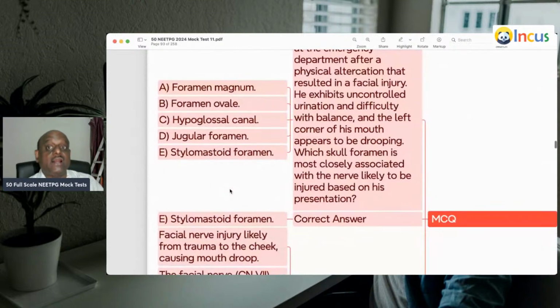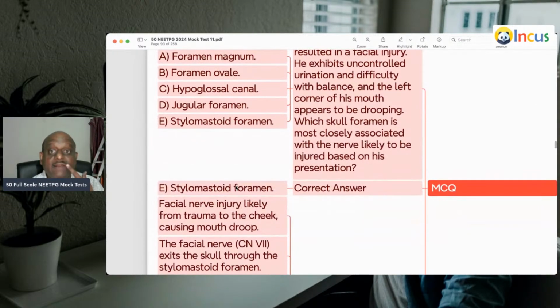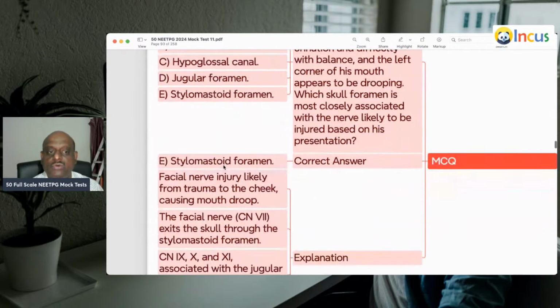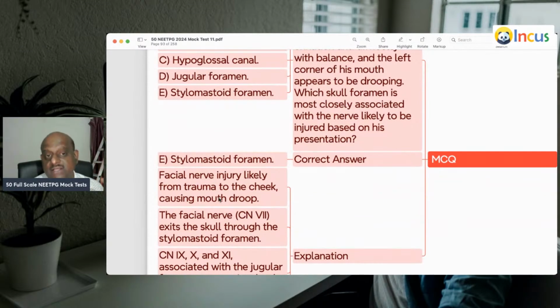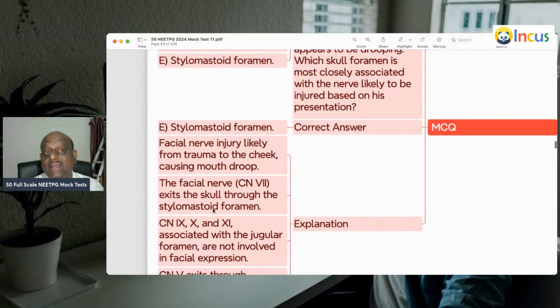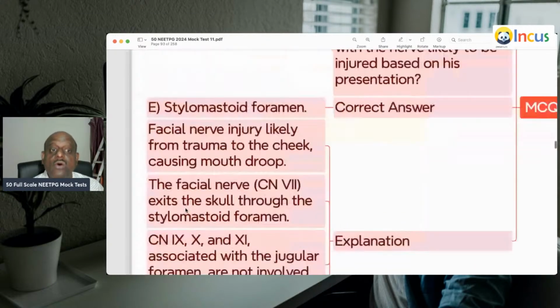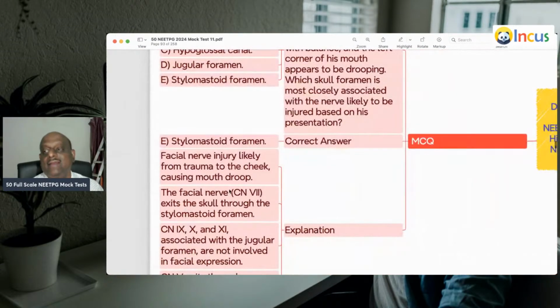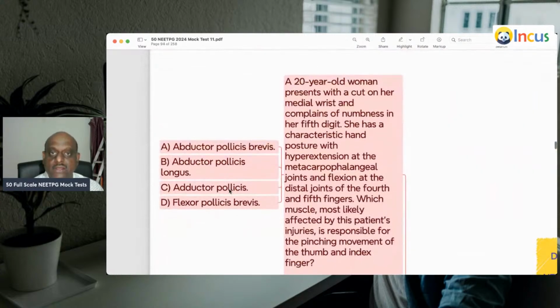A 25-year-old male arrives at the emergency department after a physical fight resulting in facial injury. He exhibits difficulty in balance, and the left corner of his mouth appears drooping. All this suggests facial nerve injury. The facial nerve exits the skull through the stylomastoid foramen, is what you need to remember.